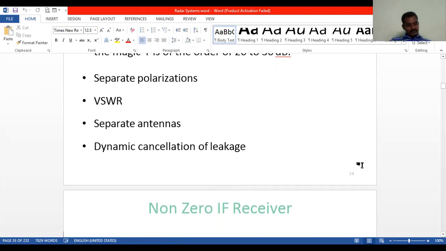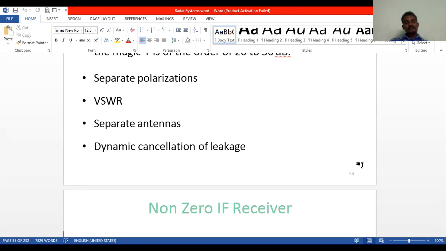Therefore, when additional isolation is necessary in a high power continuous wave tracker illuminator, a dynamic canceller can be used that senses the proper phase and amplitude required for the nulling signal.